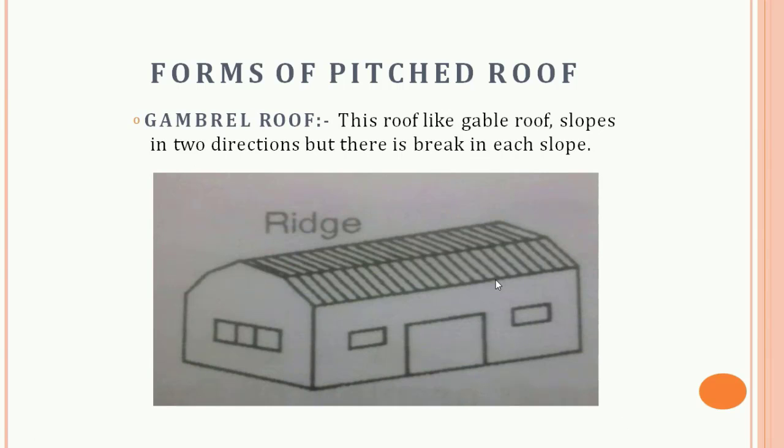Next is the gambrel roof. This roof is like a gable roof, sloping in two directions, but there is a break in each slope, as you can see in the figure. Basically this is the ridge area and this is the slope, which is provided in both directions.